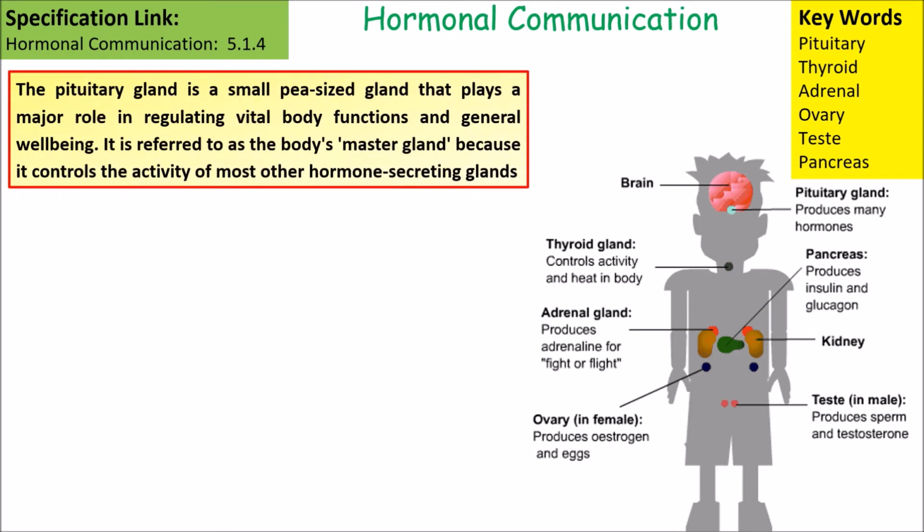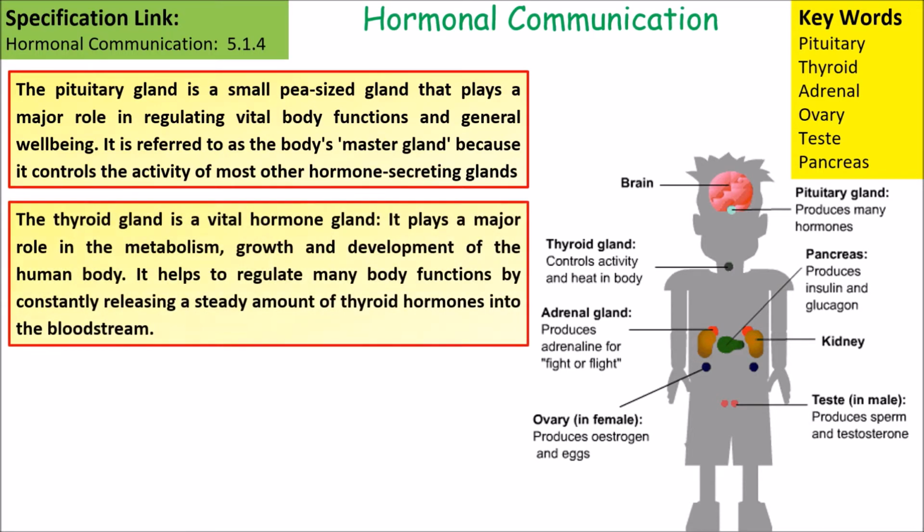The pituitary gland is a small pea-like gland that plays a major role in regulating vital functions within the body. It's referred to as the master gland because it secretes the most hormones out of any of the other glands. It also produces hormones that go and affect other glands, which then release other hormones.